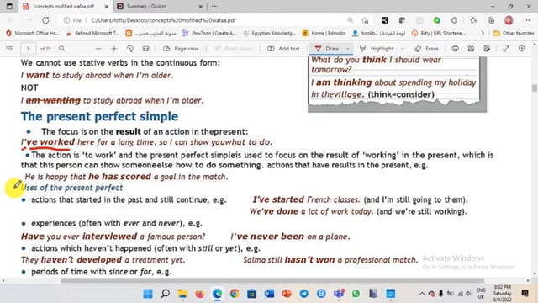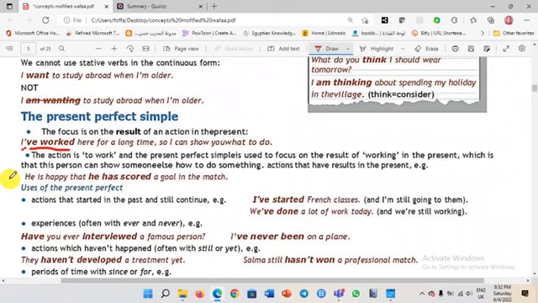The action is to work, and the present perfect simple is used to focus on the result of working in the present, which is that this person can show someone else how to do something. Actions that have results in the present. He is happy that he has scored a goal in the match. So the action is finished, scoring the goal, but it still makes him happy. So there is a connection again between the past and the present. This is the present perfect tense.